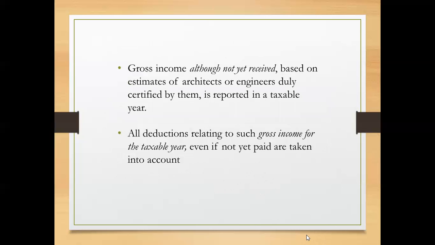So gross income, although not yet received, will be based on the estimates of architects or engineers duly certified by them, and is reported in a taxable year. And all deductions relating to such gross income for the taxable year, even if not yet paid, are taken into account.